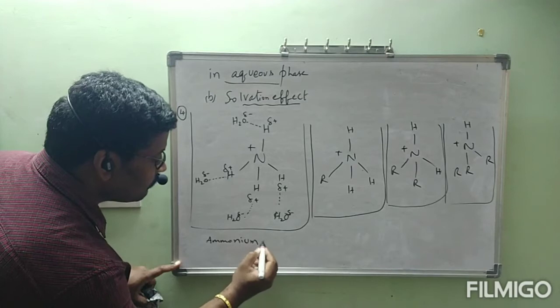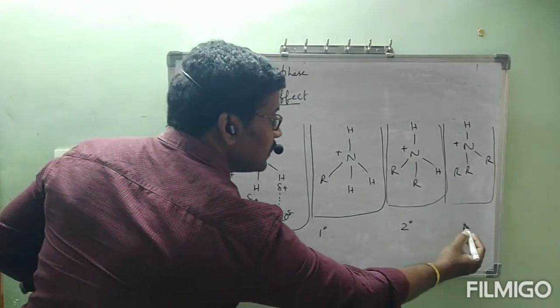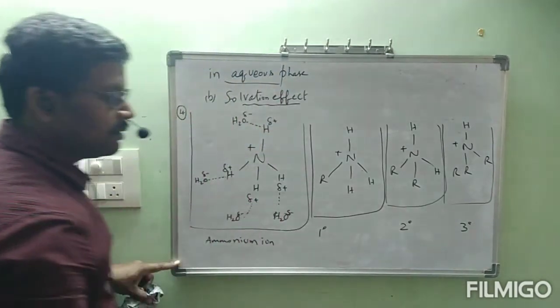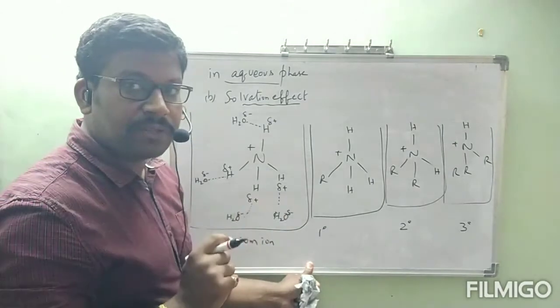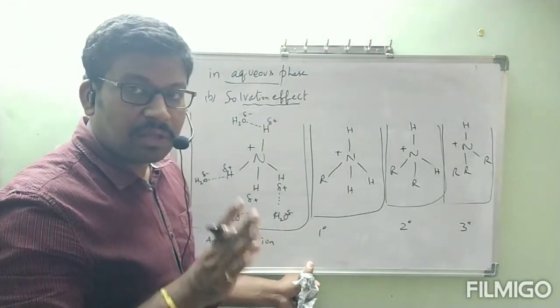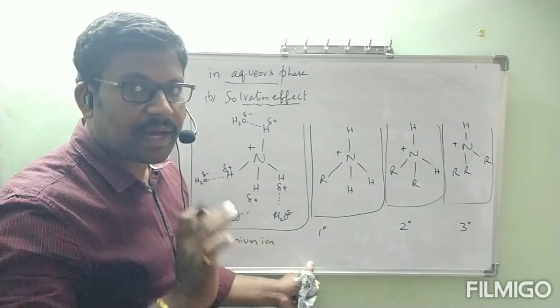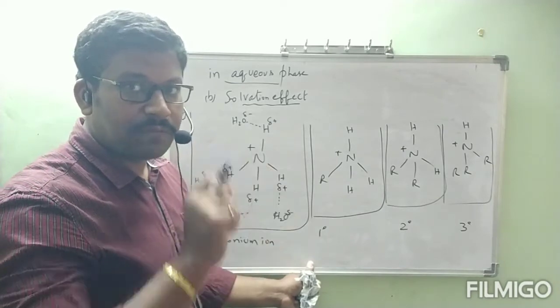This is ammonium ion. This is primary ammonium ion. This is secondary ammonium ion. This is tertiary ammonium ion. Okay, now see here, primary ammonium ion contains how many hydrogens? R is not considered, because it is an alkyl group. That alkyl group contains hydrogens bonded to carbon. We will not consider them. Hydrogen which is bonded to the highly electronegative atom only we will consider.